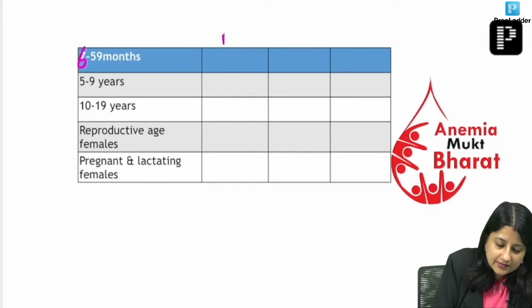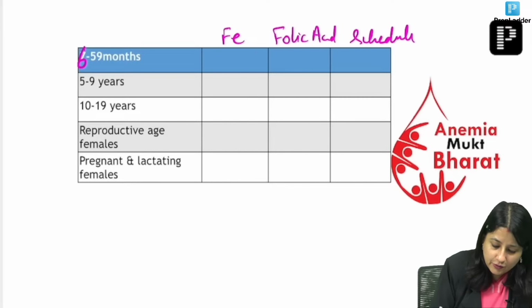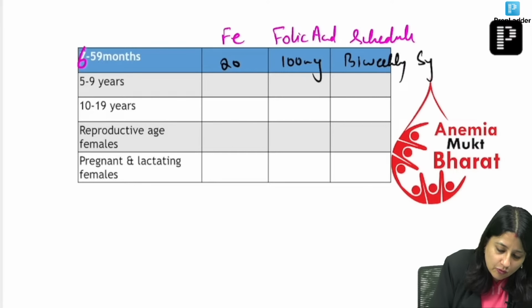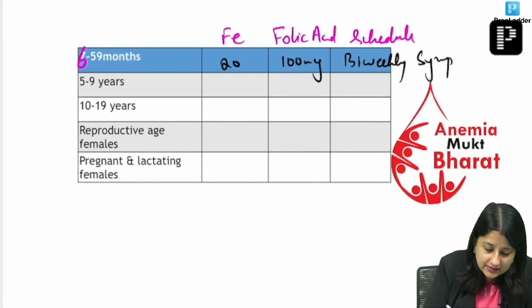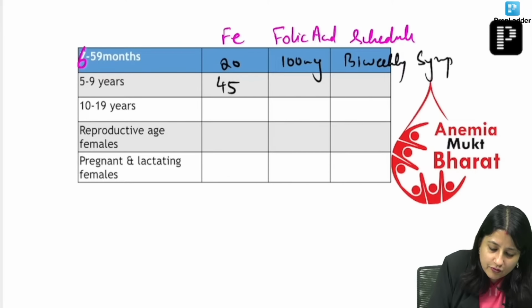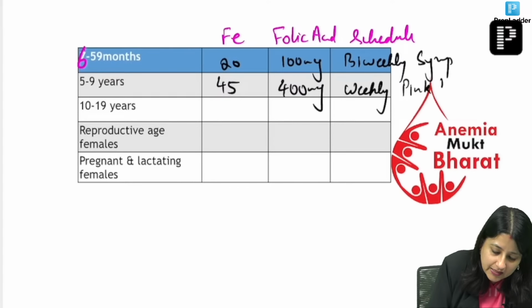For 6 to 59 months: 20 milligram elemental iron, 100 microgram folic acid, bi-weekly, given in the form of syrup. You don't have to give it in the first 6 months because the bioavailability of iron from the mother is amazing. For 5 to 9 years: 45 milligram iron and 400 microgram folic acid, given weekly in the form of pink tabs.